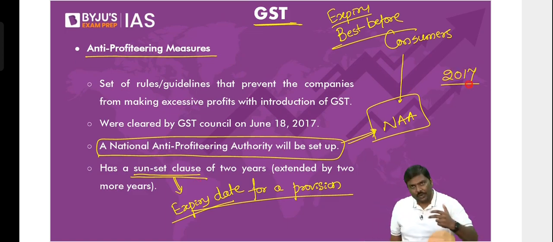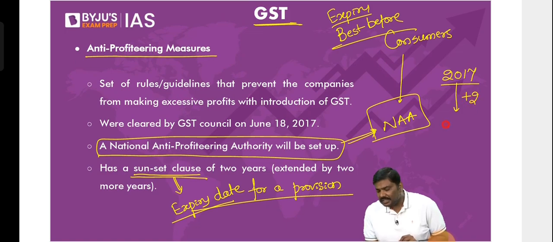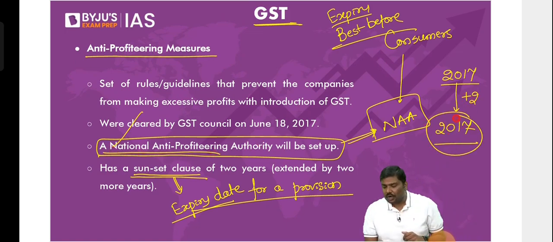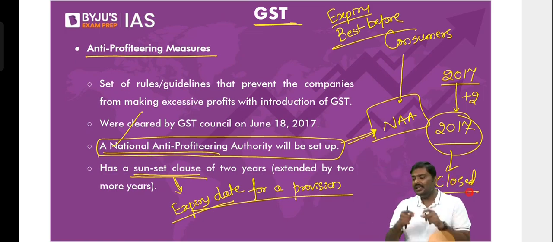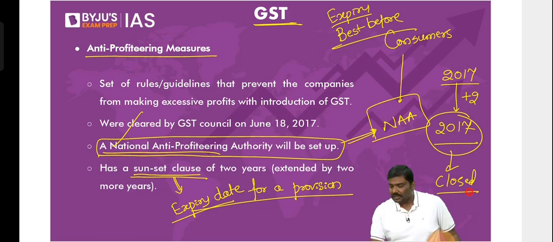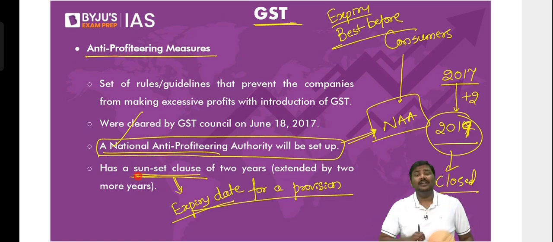And if I say sunset clause of 2 years, it simply means plus 2 years, the National Anti-Profiteering Authority will be closed. After 2 years, the National Anti-Profiteering Authority will basically close, will wind up. That is the meaning of 2017 plus 2019. That is the meaning of the term sunset clause.